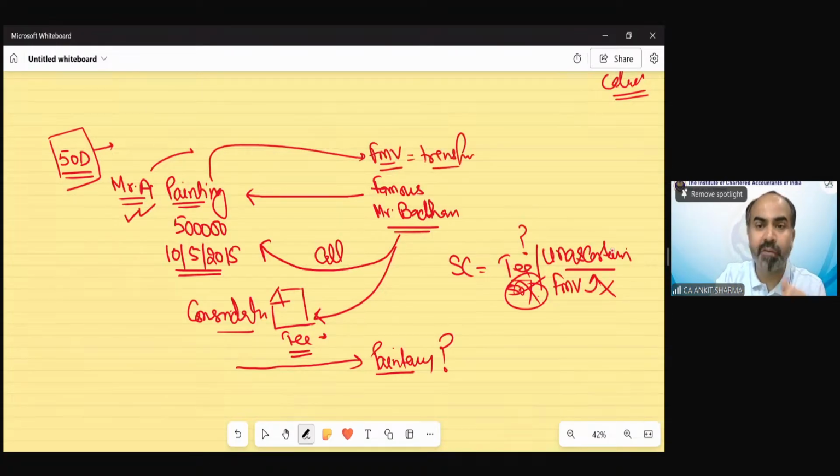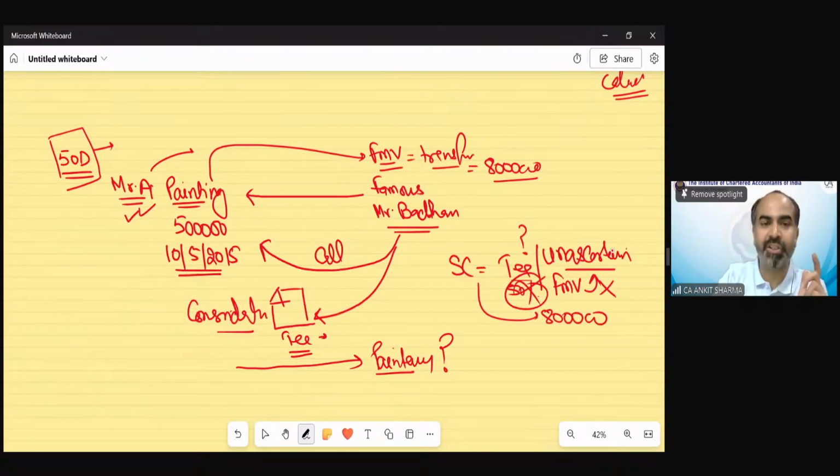Suppose the market value of this painting at that point of time is 8 lakh. So we will consider that 8 lakh rupees as the sale consideration. We have a cost of 5 lakh, indexation, etc. Whatever needs to be applied, needs to be applied.